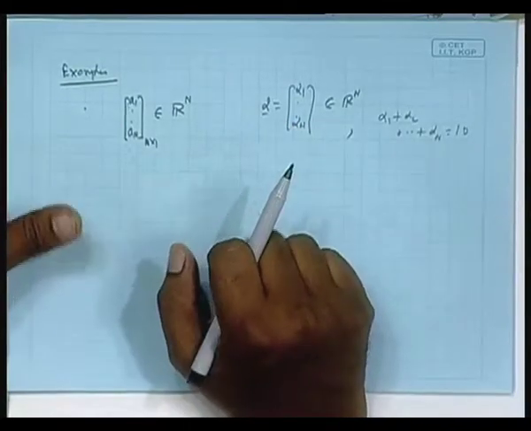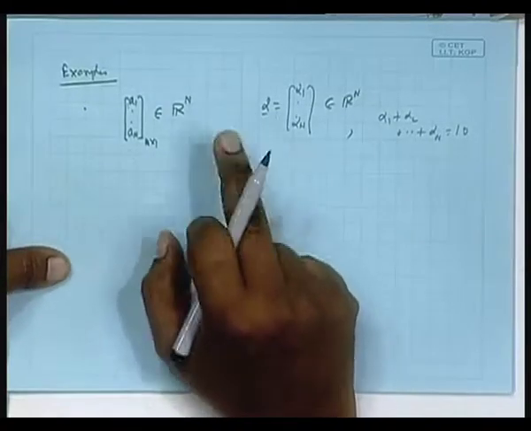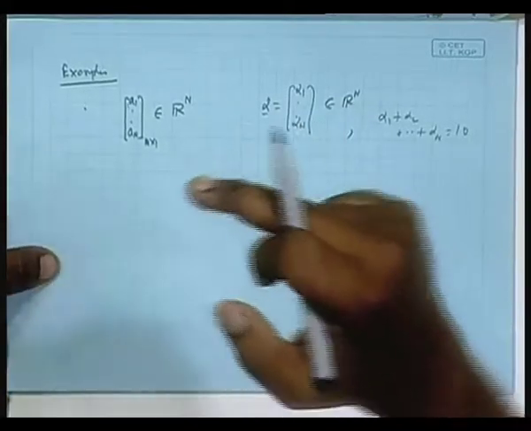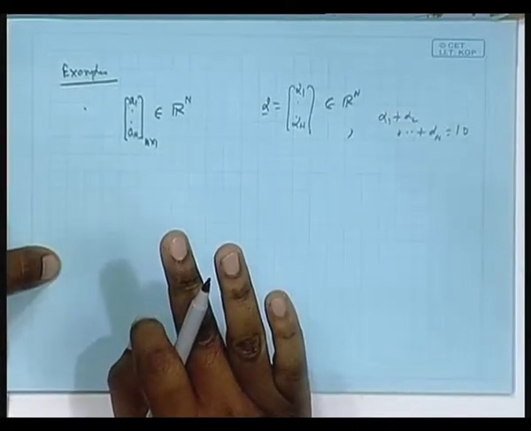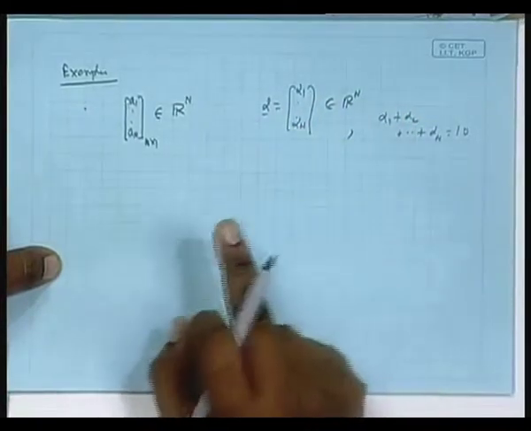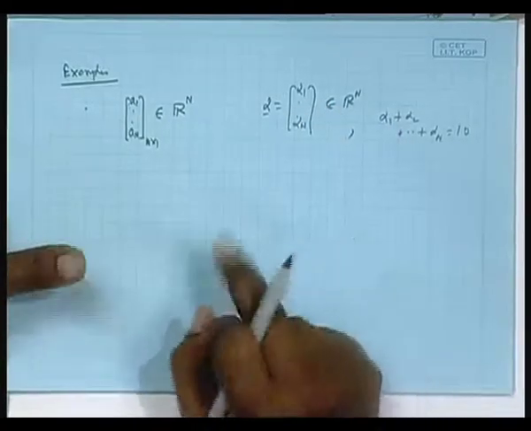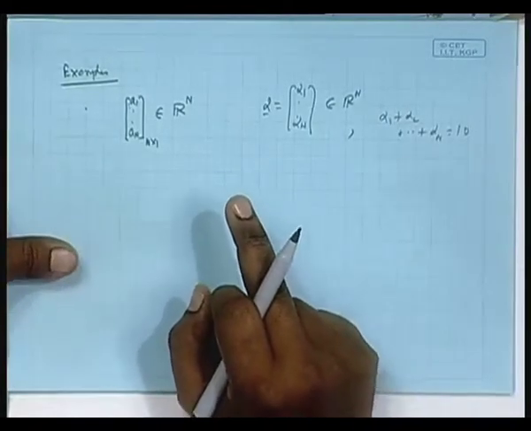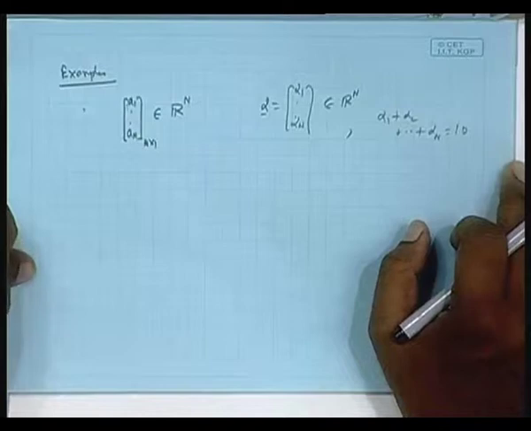The answer is no. You take one vector alpha 1 from that set, another alpha 2. In both cases, if you add the terms, you get 10. But when you add alpha 1 plus alpha 2 and then add the terms, you get 20. So, immediately you go outside the set, is it not? Or take a vector with all the terms added equal to 10, and multiply the vector by a scalar; immediately the sum of the elements after the multiplication will be different. So, you are not remaining in the set. We say that set is not closed under addition, not closed under scalar multiplication; you go outside the set, and if it is not closed, it cannot be a subspace.